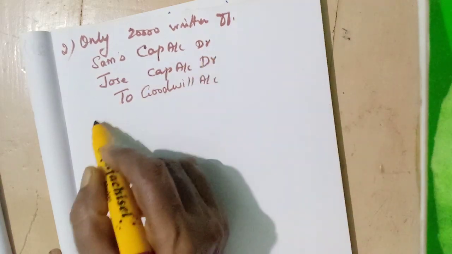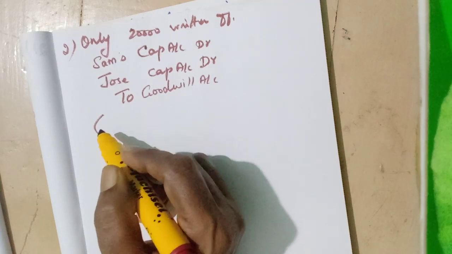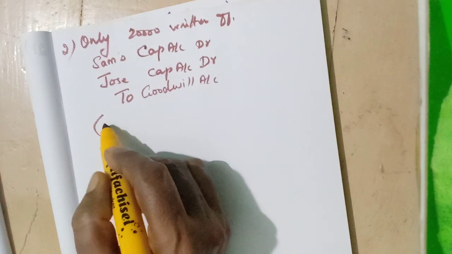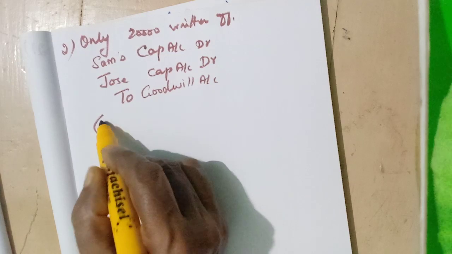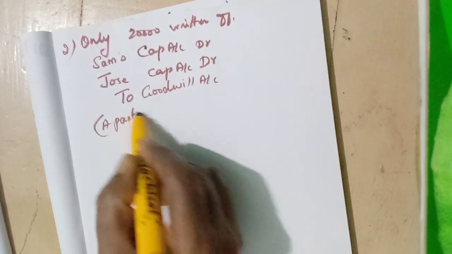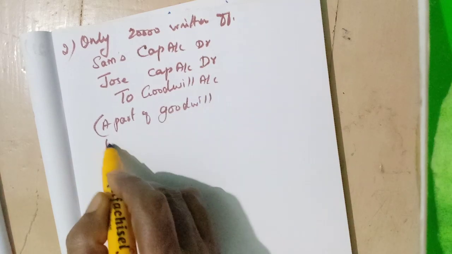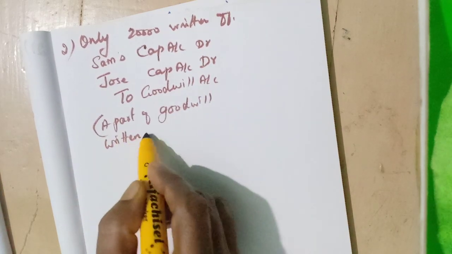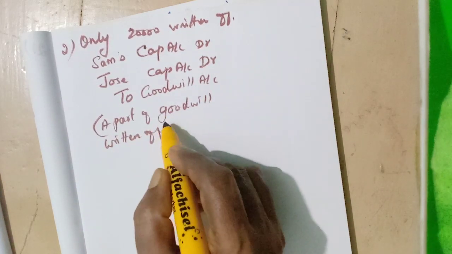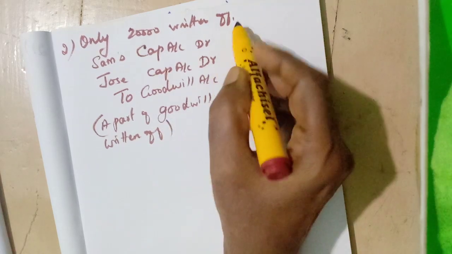Here we should write the narration, isn't it? A part of goodwill written off.